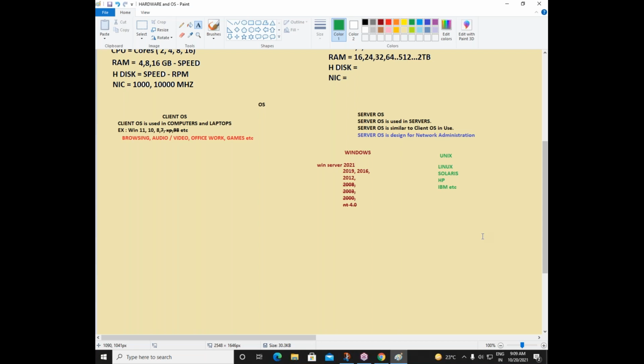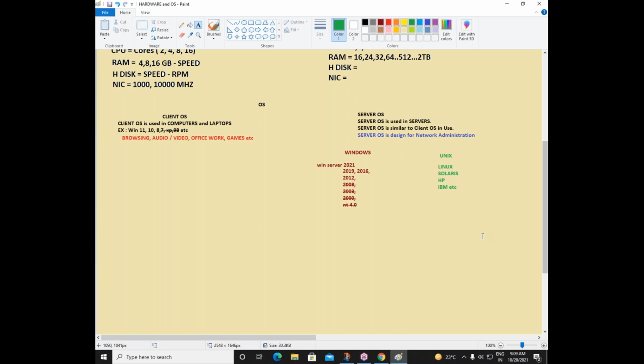Approximately the license for this client operating system, see, OS is not free, we need to pay some money. It depends on the country where you're living, and it depends on how many licenses you are taking. If you want to take a license for one machine, it may cost you around $100. But if you're in a company and taking licenses for like 2,000 machines, maybe per license it may cost you like $30 only. If you're taking more licenses, they will give some discount. It's a common business in every field, so you'll get more discount there.